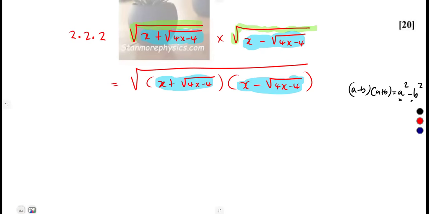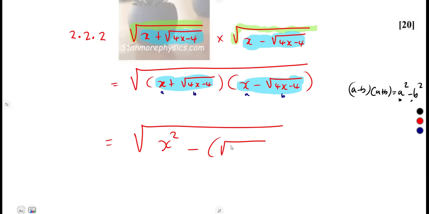Difference of two squares. So it means this was going to give us the square root of, this is our a, this is our b, this is our a, this is our b. So it was going to be square root of a squared, which is what? X squared minus b squared. Our b represents what? The square root of 4x minus 4. But you must what? Square that. A squared minus b squared.